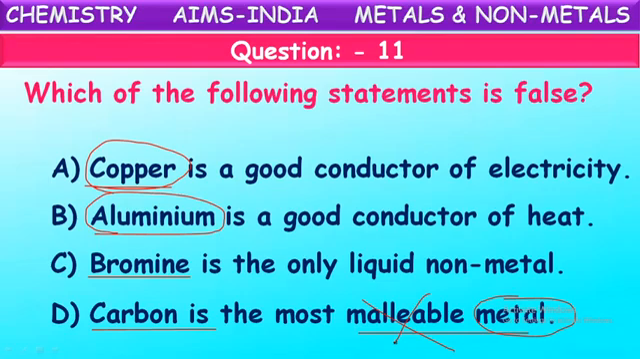So what is happening there? It is brittle in nature. Carbon is a solid which is brittle in nature. That cannot be beaten into sheets. It cannot be drawn into wires. Here two points are incorrect. Carbon is not a metal first of all, and it also cannot be drawn into thin sheets. So both are incorrect about carbon. So here the incorrect statement is the last one. Carbon is a non-metal and non-malleable.